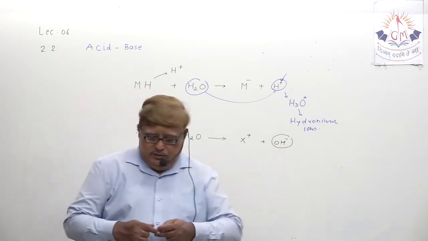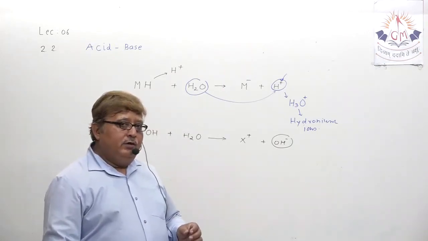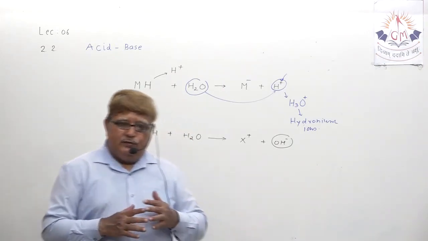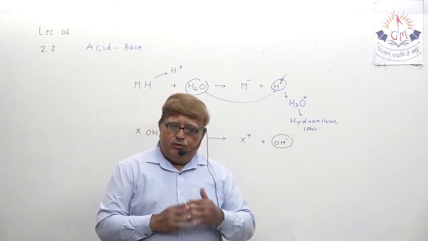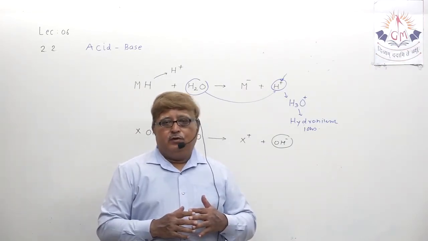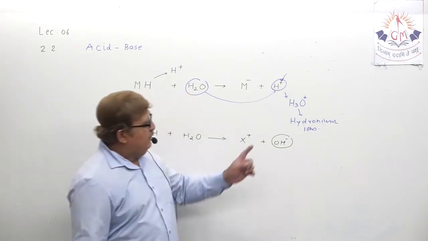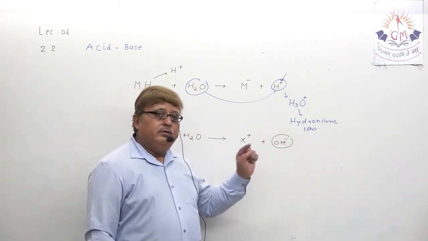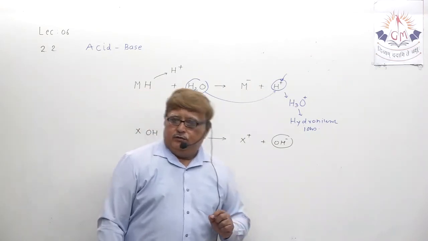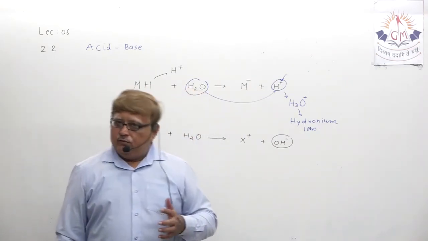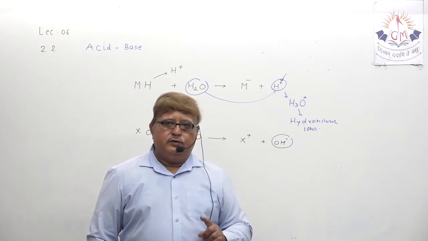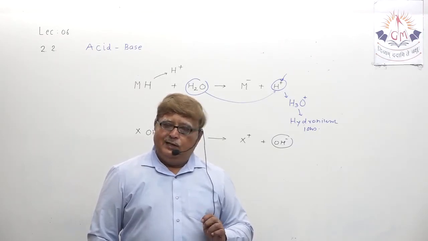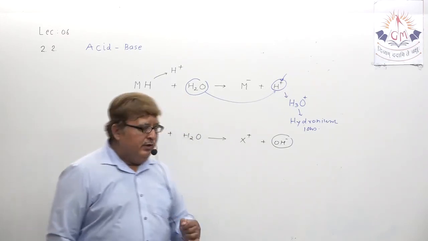now we start speaking a new word. We will not say that the presence of hydrogen ion describes the strength of the acid, but we will utilize the word presence of which ion? Hydronium ion, because hydrogen ion means simply proton and it cannot exist independently. It has to combine with some molecule.